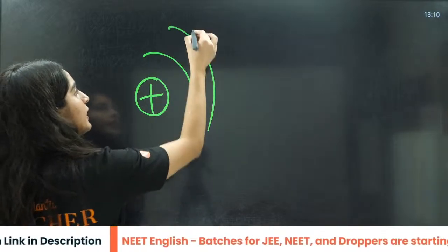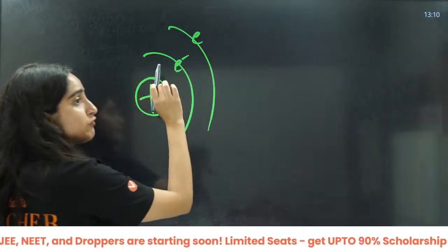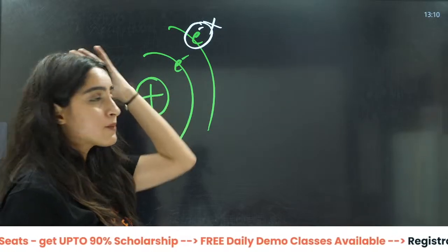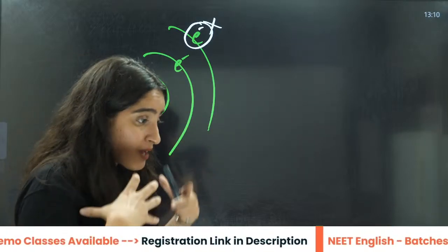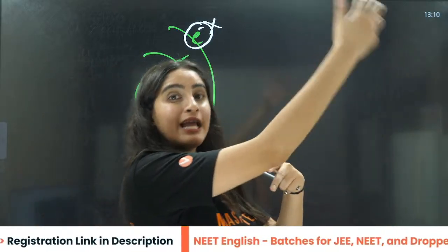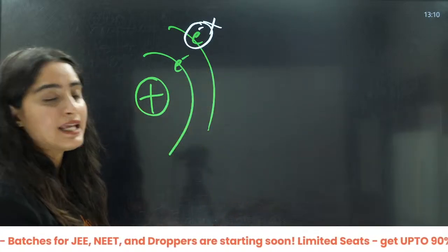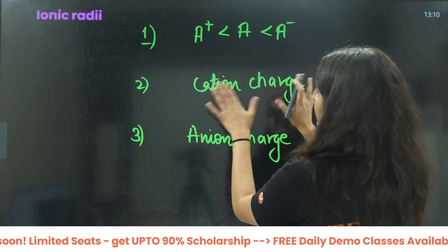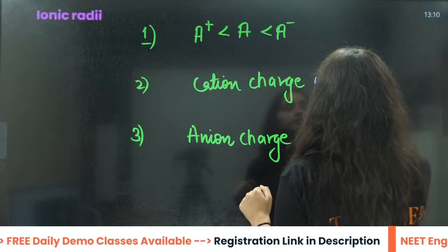You have 2, 3 electrons, let us say 2 electrons. Then if you take away one electron from here, the electrons are decreasing, but the proton is not decreasing. The same nuclear charge is applied on fewer electrons then. That is why the size is going to decrease here. The cation charge increases, that means the size will decrease, right?